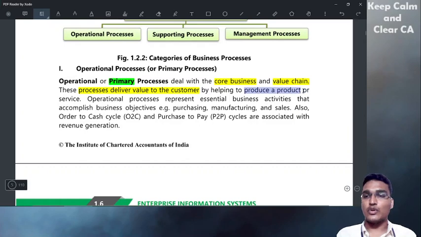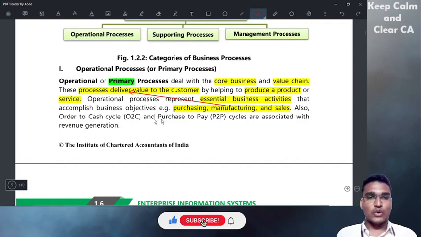It helps to produce a product or a service. These are essential business activities. Examples are purchasing, manufacturing, and sales. As I said, they will take some service, they will make some products and services, and they will sell to the customers. In the manufacturing process, they will make one value. What is that value? That value will be delivered to the customers.